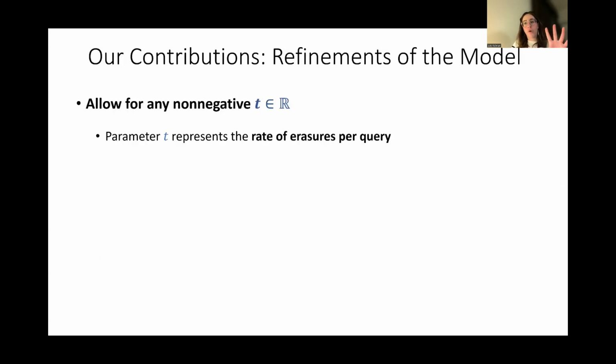The model by Kelman, Raskhodnikova, and Varma thinks about integer values of t. We allow any non-negative value of t, and the interesting part is t less than 1. You can think about it intuitively as at every step, the adversary can erase one entry with probability t. This is not exactly the model we talk about, but it makes sense. It's similar. And naturally, we can now consider two types of adversary.